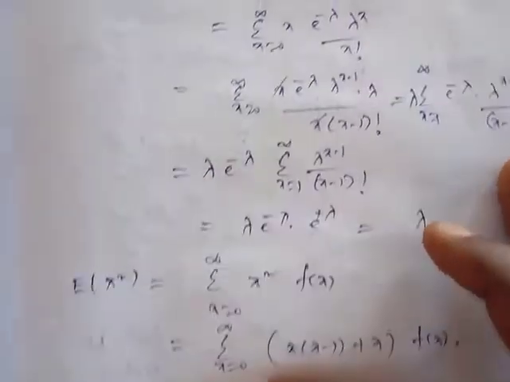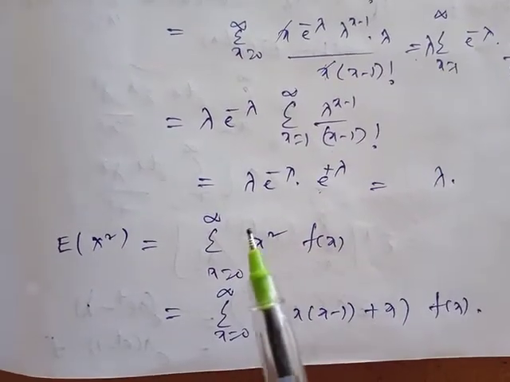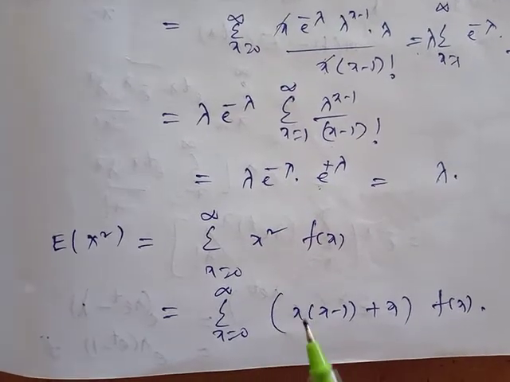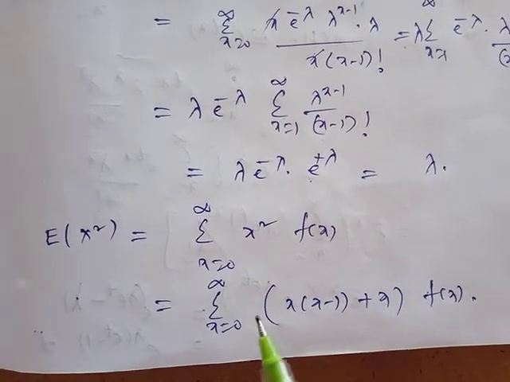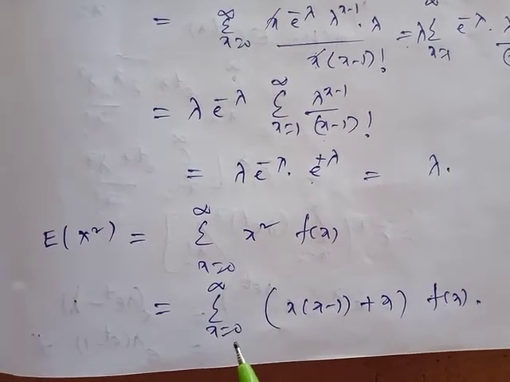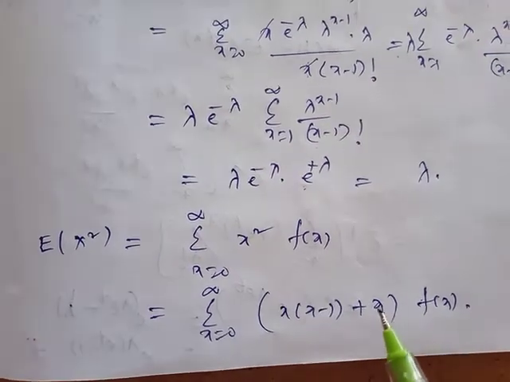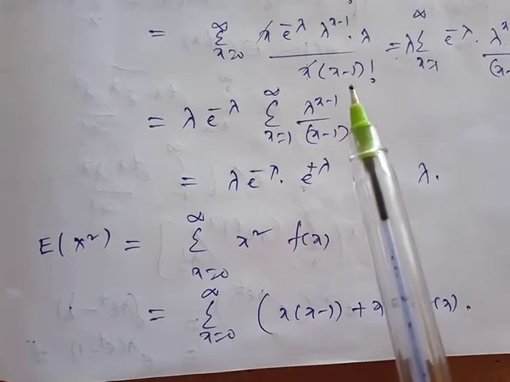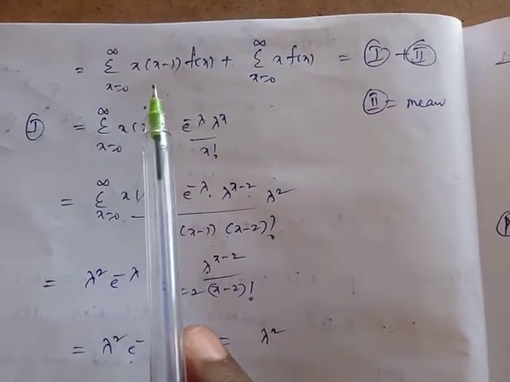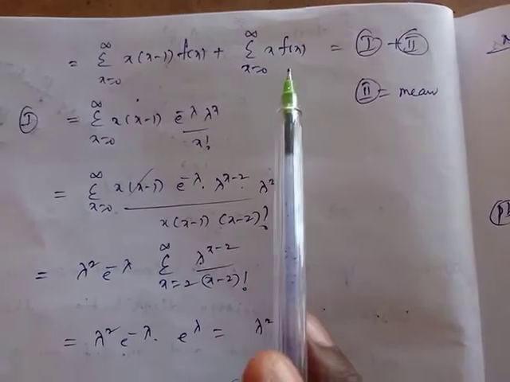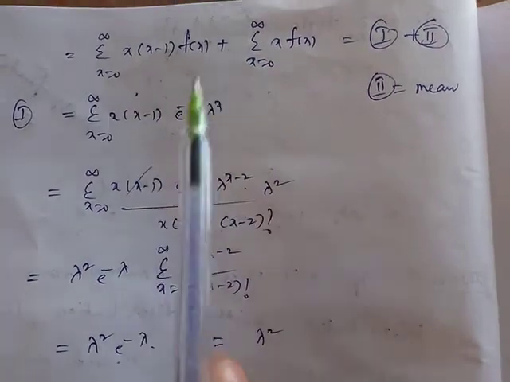Next I calculate the second moment. The second moment E of x square equals the summation of x square into f of x. So x square can be written, as in the binomial case, as x into x minus 1 plus x, multiplied with f of x. These two terms are there. The first is the summation from x equals 0 to infinity of x into x minus 1 into f of x. The second is the summation of x into f of x, whose value we already determined: it is the mean value, lambda. So I need to determine only the first one, and I am calculating it now.